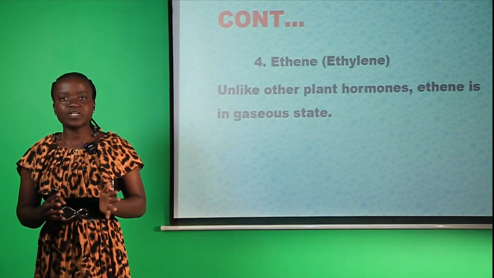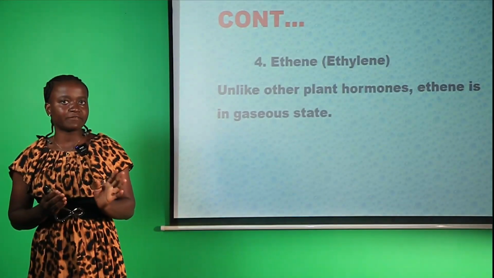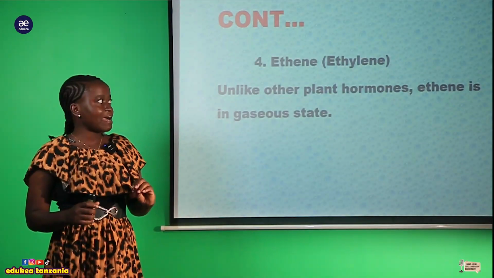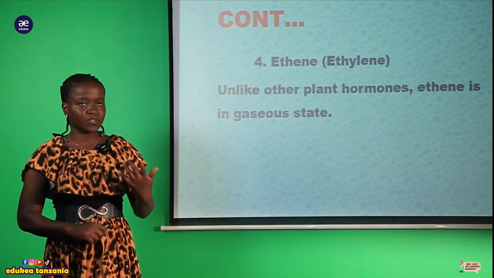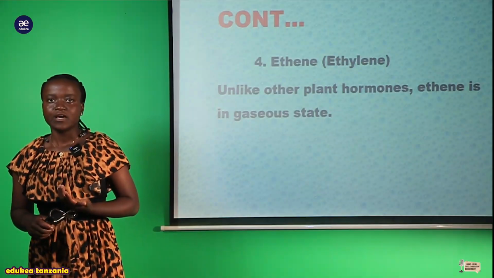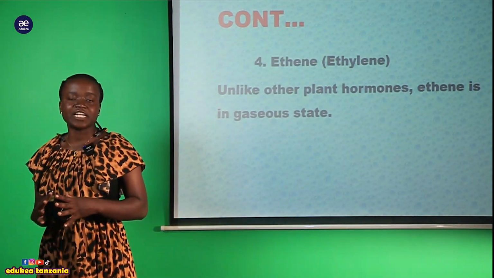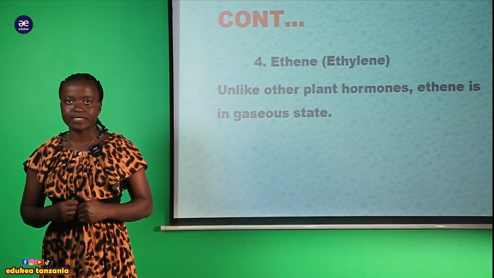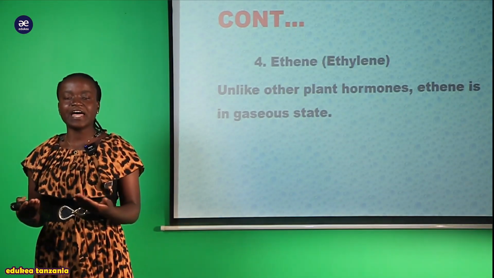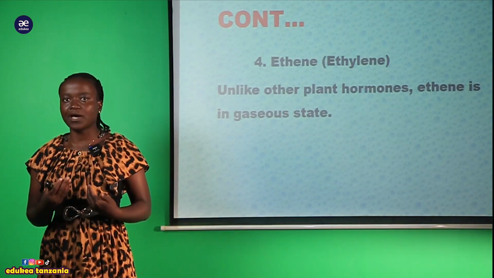Okay, now my students, here we proceed looking at the types of hormones, and here we have another hormone, that is the fourth hormone, which is ethine or ethylene. We have said that this ethine or ethylene occurs in a gaseous state within a plant. So what is this hormone and what are the functions of this hormone is what we are now going to clarify in this session.